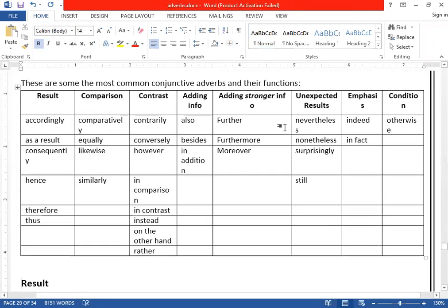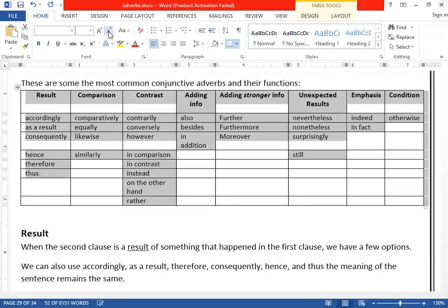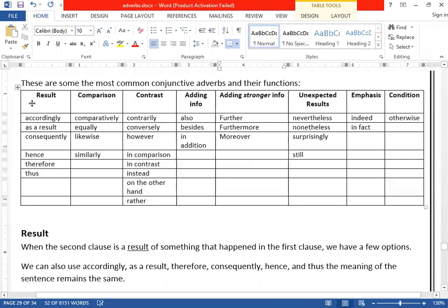Now, these are some of the common conjunctive adverbs. You can have a look over it. You can see on your screens there is result. When we use conjunctive adverbs to show result, clear? So for result, we use conjunctive adverbs. This is a group of conjunctive adverbs used for result: accordingly, as a result, consequently, hence, therefore, and thus.